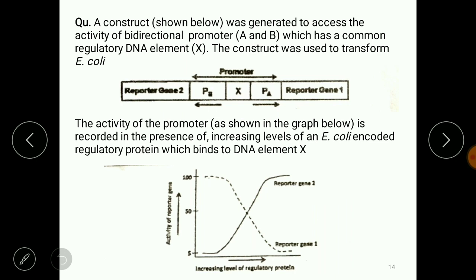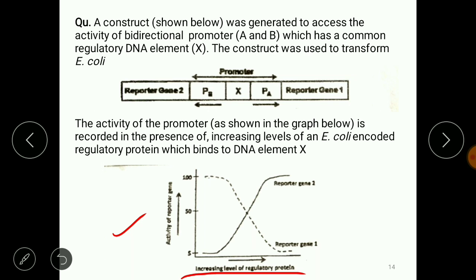Next question. This is a very good question. I'm just summarizing the question here. So X is a regulatory element, right? And two promoters are there, A and B, and these two are the reporter genes, right? And the activity of the promoter is shown in this graph with respect to the increasing level of the regulatory protein, I mean X, increasing level of X. So see, this is the reporter 1.